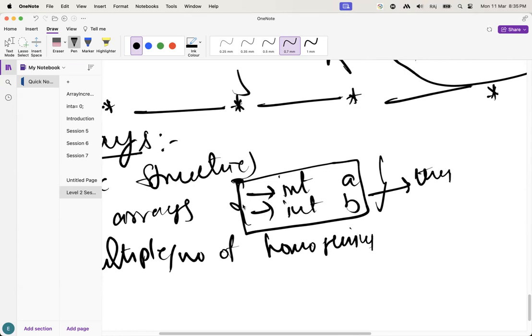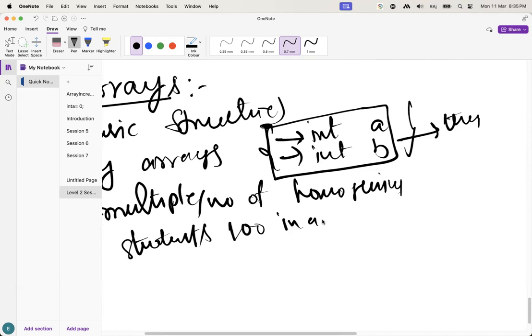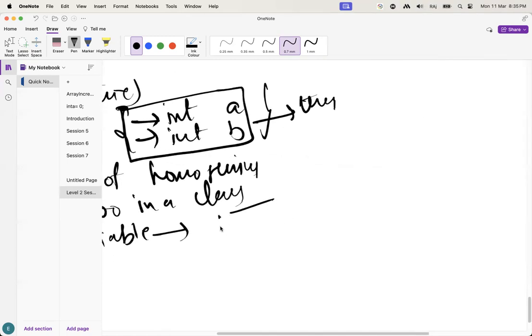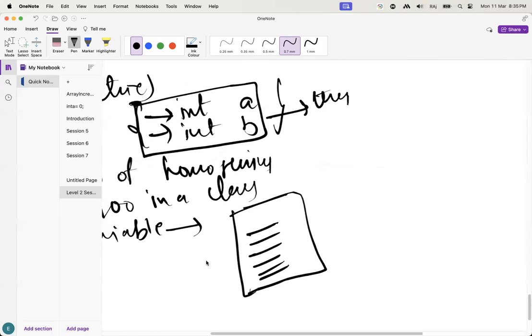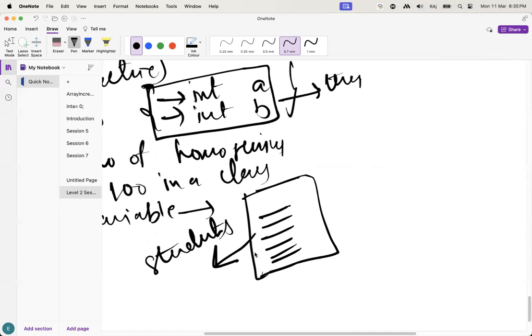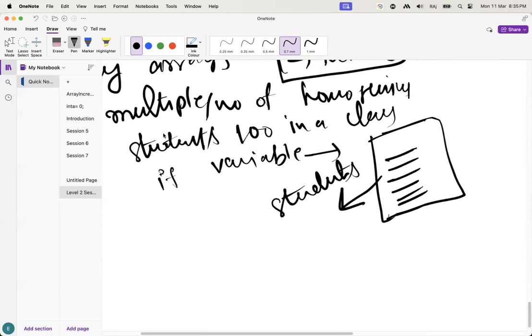In the real world, let's suppose there are 100 students in a classroom. If you want to give every student name as a variable, what will happen, guys? You would have to write 100 lines for the 100 student names. Instead, all the student names are homogeneous elements.